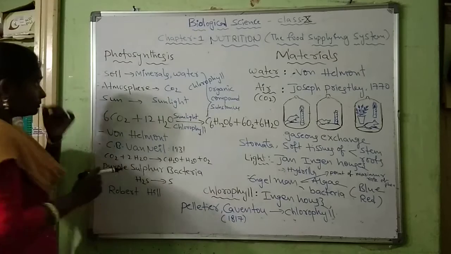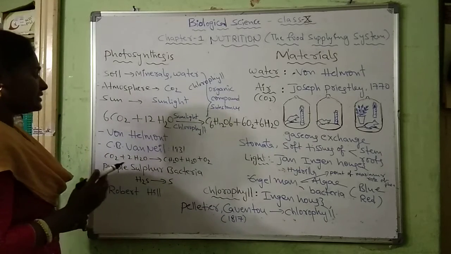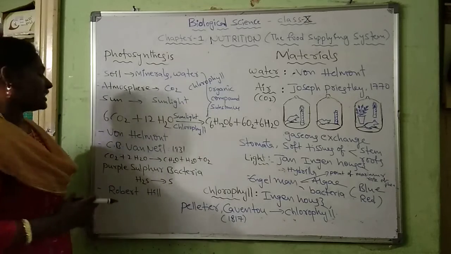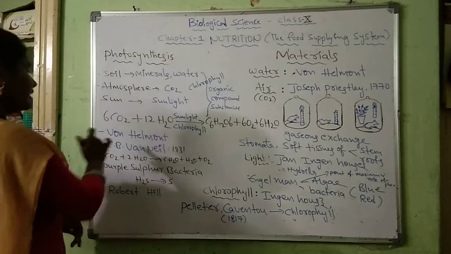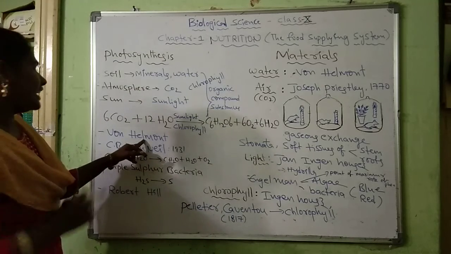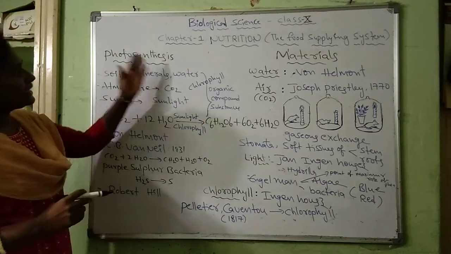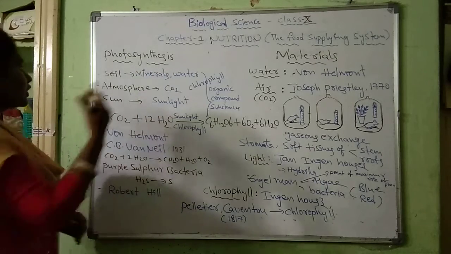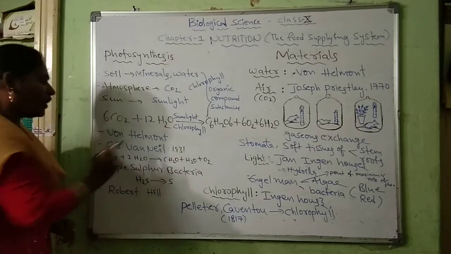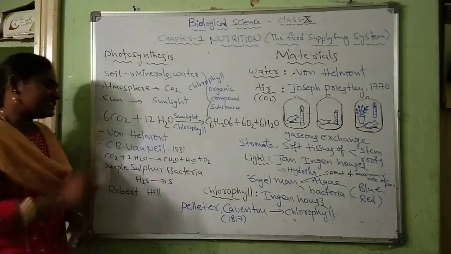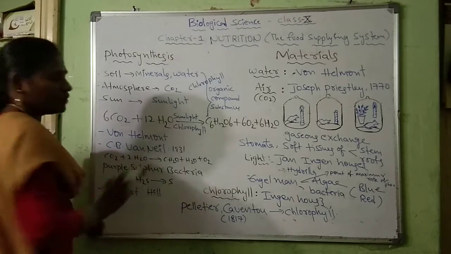So many scientists have been working on this for centuries. Von Helmont, a scientist, and other scientists believed that the plant gets food material not only from the soil but also from the atmosphere. And C.P. Van Niel was the first scientist who proposed the equation of photosynthesis.